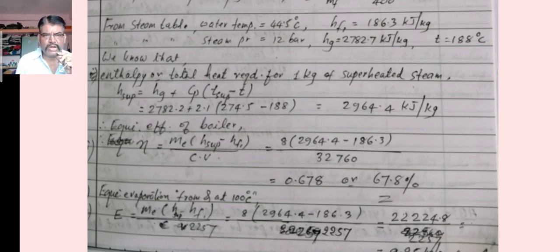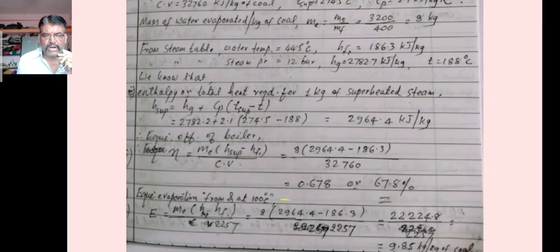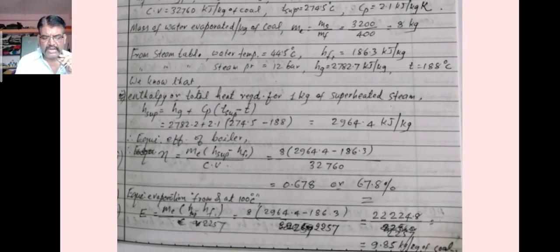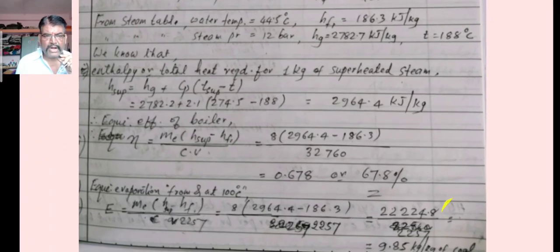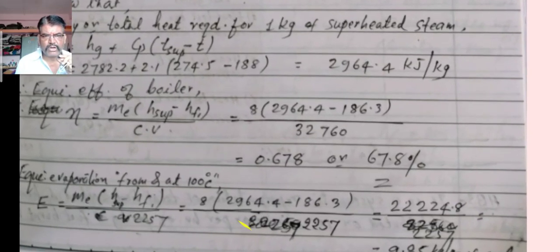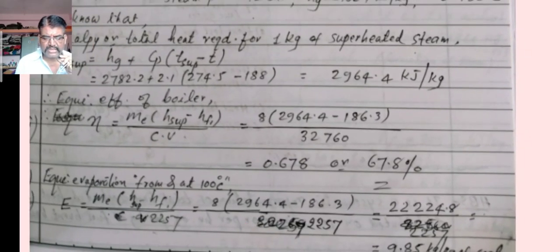Putting all those values, you are able to get the efficiency as 0.678, or 67.8%. Now the second thing we have to find out is the equivalent evaporation from and at 100 degrees Celsius. You can see the formula as we have seen in the last numerical: E is equal to me into bracket h_sup minus h_f1, divided by 2257.